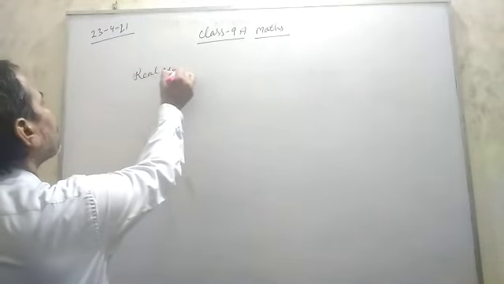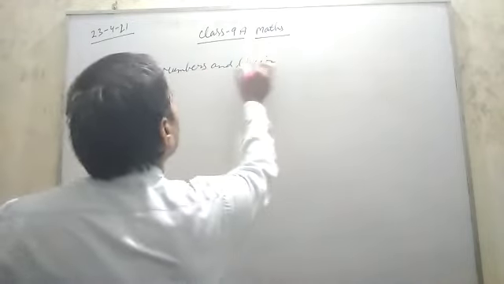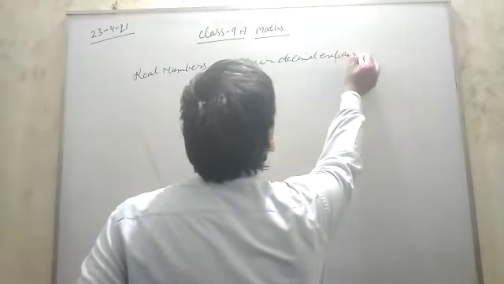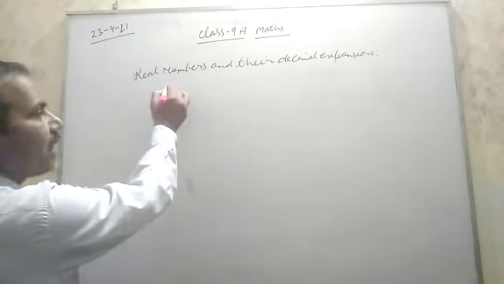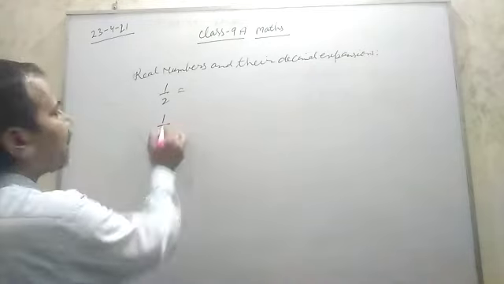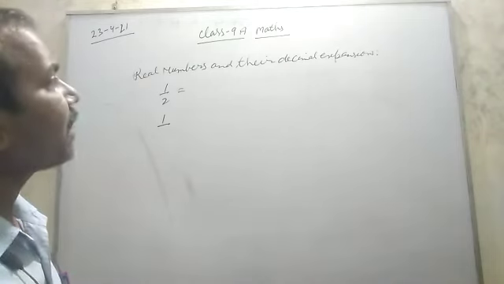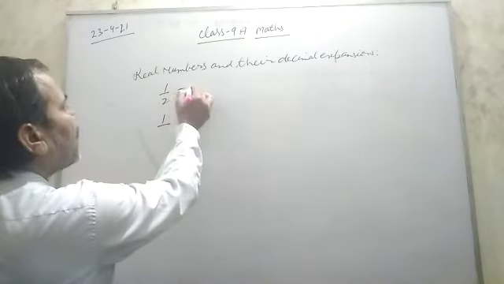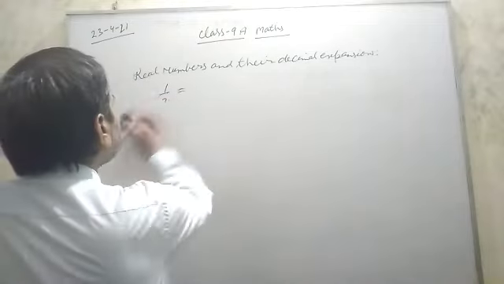Real numbers can be in the form of rational numbers or irrational numbers. So what will be their decimal expansions? Decimal expansion of a number.